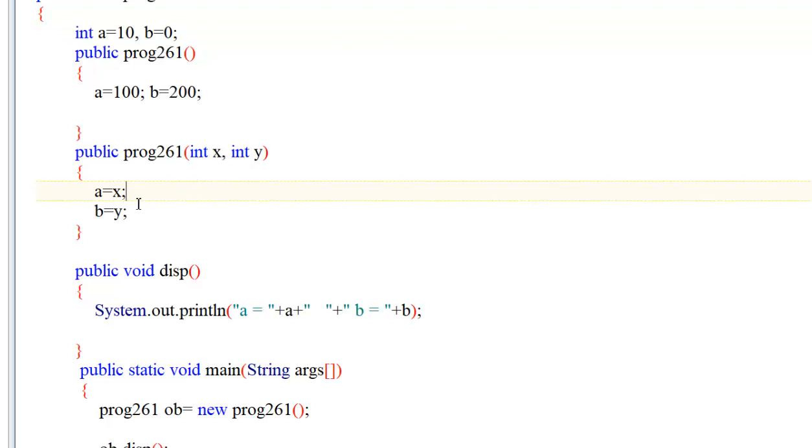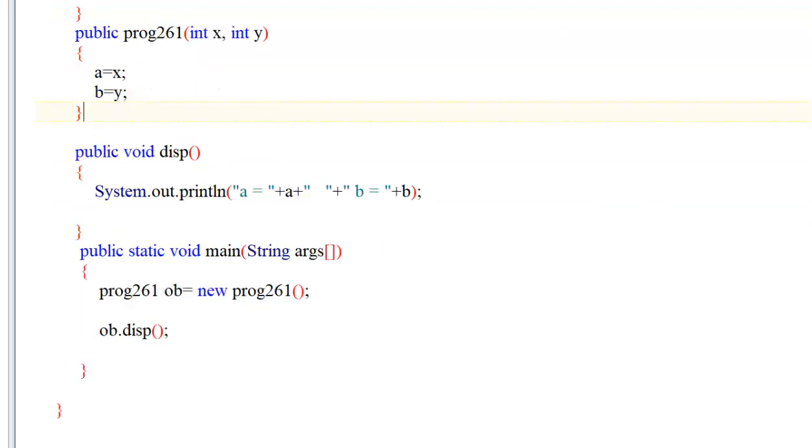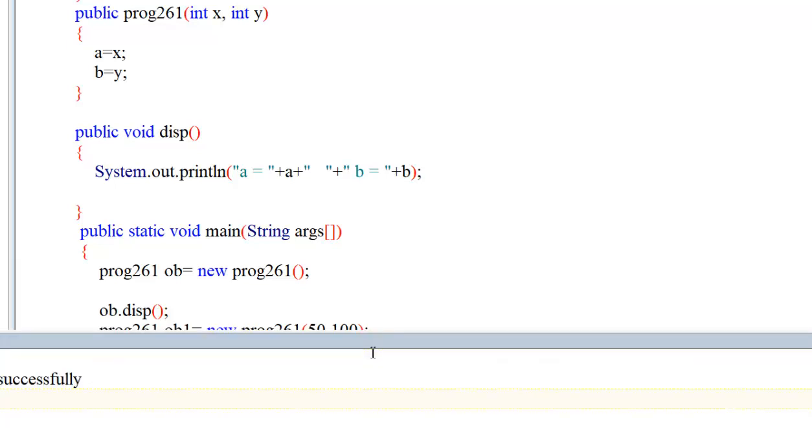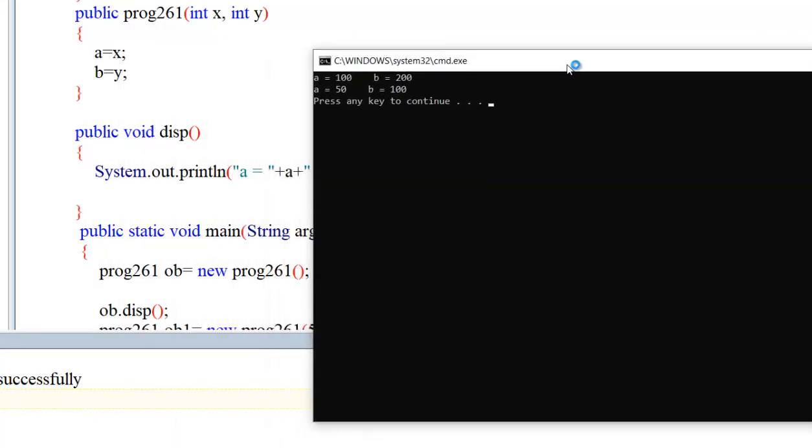Here, by passing a parameterized constructor, let's say I will create one more object here: program 261 object 1 equal to new program 261. I have to pass two parameters, 50 comma 100. Okay, I have passed two parameters, that is 50 and 100. So what I will do, I will call the same method, object 1 dot display. So what is the result? See here, there are two different values we are getting.